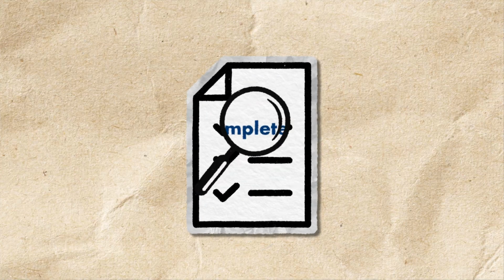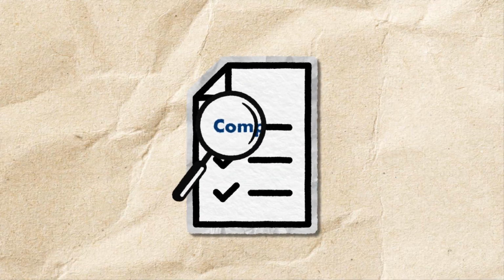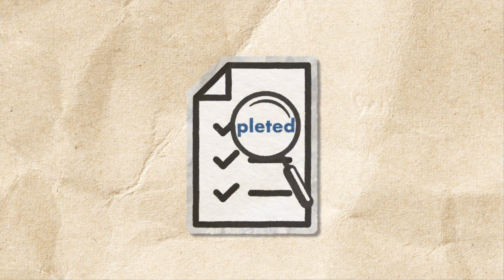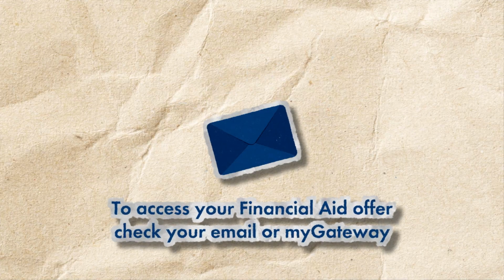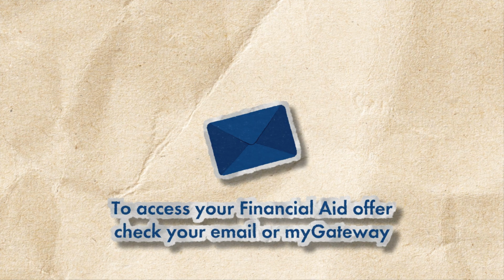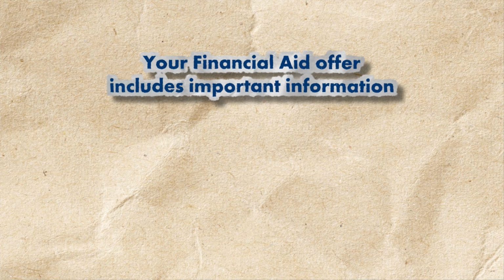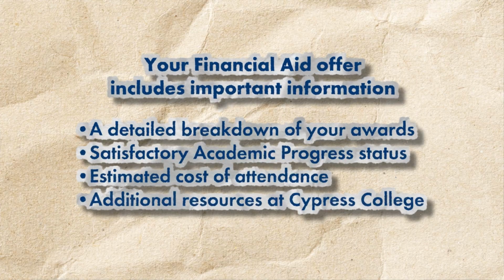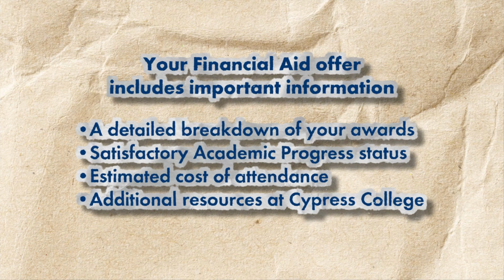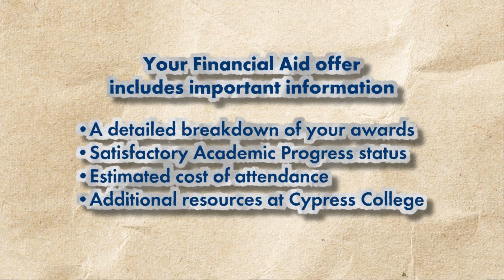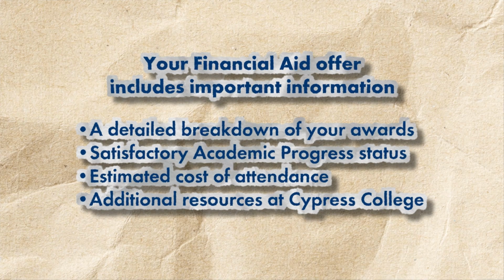Once your file is completed and has been reviewed by the Financial Aid Office, you will receive a financial aid offer via email. Your offer can also be accessed in My Gateway. Your financial aid offer will include important information, including a detailed breakdown of your awards, satisfactory academic progress status, estimated cost of attendance, and additional resources at Cypress College.